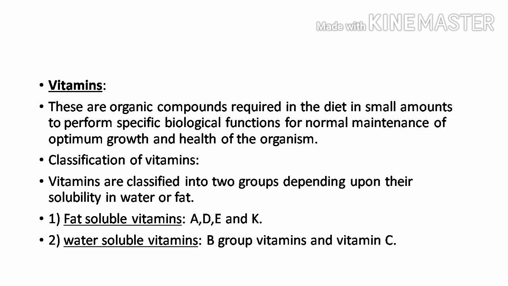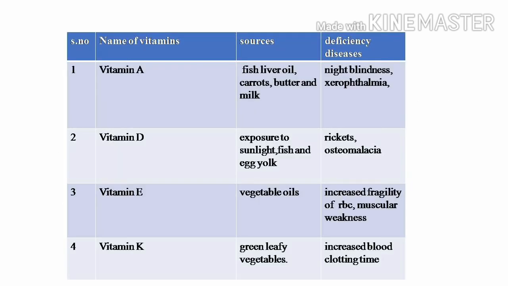The fat soluble vitamins are vitamin D, vitamin A, vitamin E and vitamin K. A, D, E and K are fat soluble vitamins. The next category is water soluble vitamins. The vitamins which are soluble in water are called water soluble vitamins. The B group vitamins and vitamin C are water soluble vitamins.